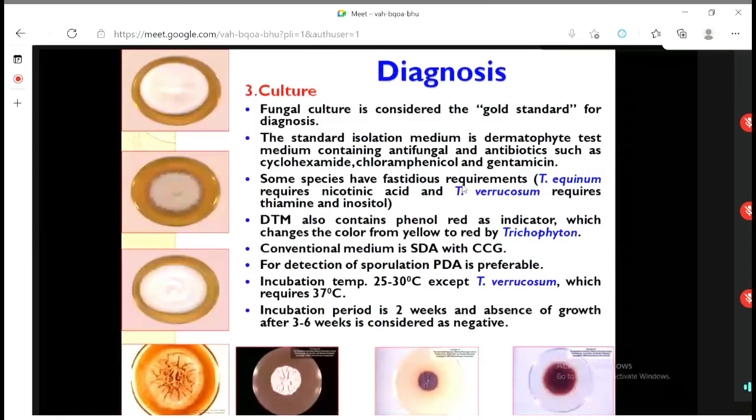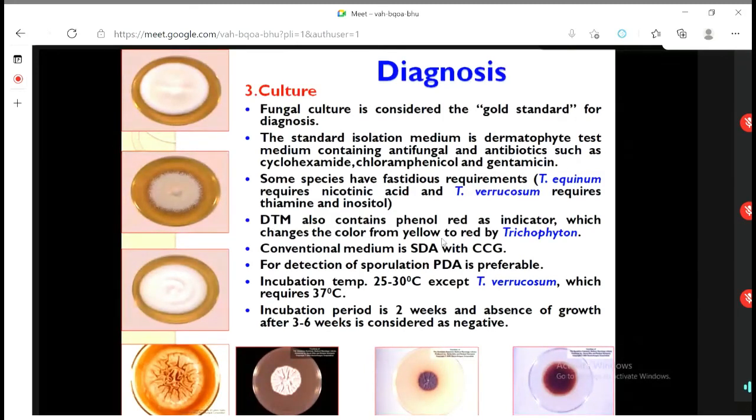Next is the culture. In the microbiology lab, our objective is to grow them in the medium. So fungal culture is always the gold standard for diagnosis. What should we do? We need to get the sample. We will inoculate over the medium, and for this purpose, the medium is known as dermatophyte test medium. In our practical class, we will explain it once again.